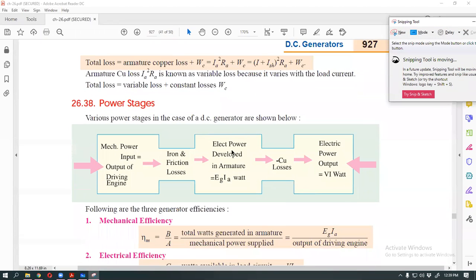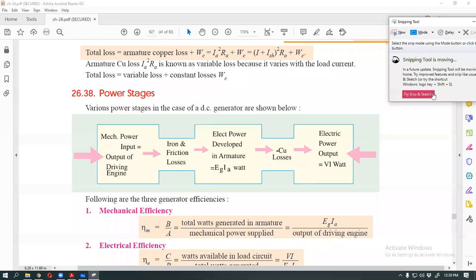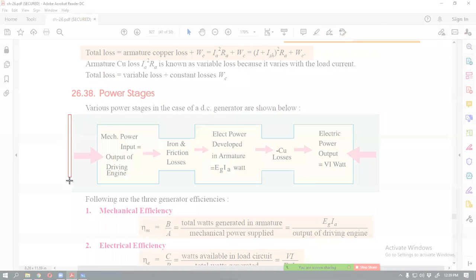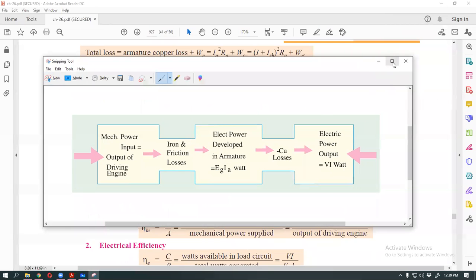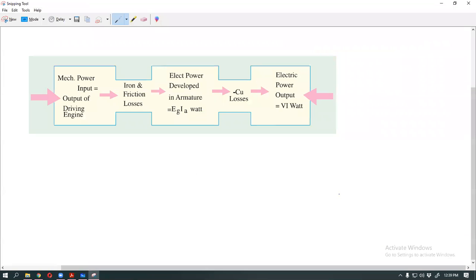This is the power stage. Variable loss plus constant loss is equal to total loss. Now this is a very important point, the power stage diagram. This is called the power stage diagram. This part is named A, this part is named B, and this part is named C.